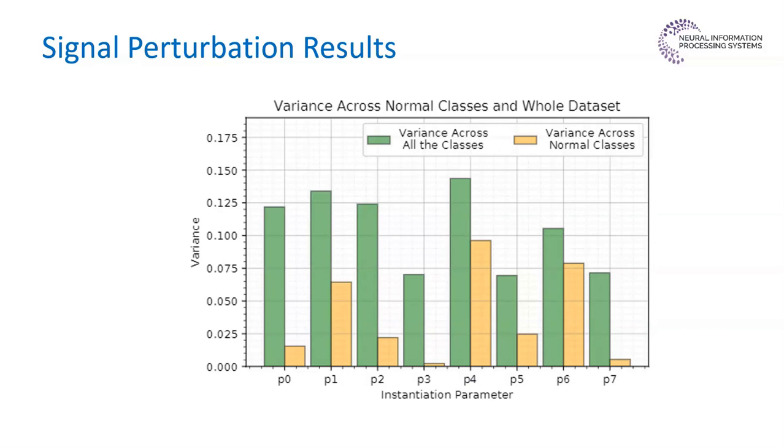Empirically, we found that instantiation parameters with higher variance will cause significant morphological changes, while parameters with low variance do not produce clinically significant morphological changes on the reconstructed signal.